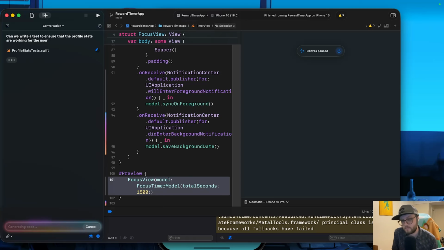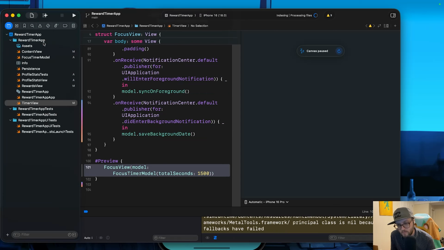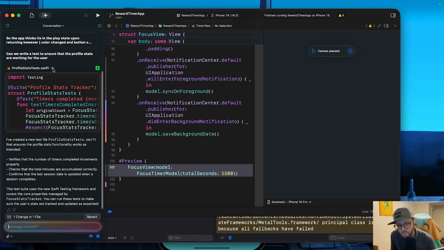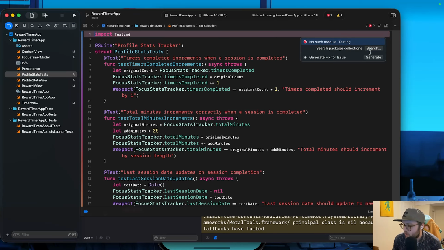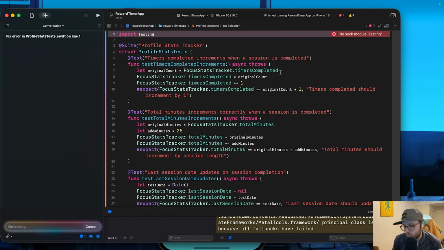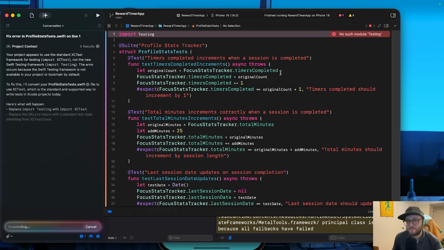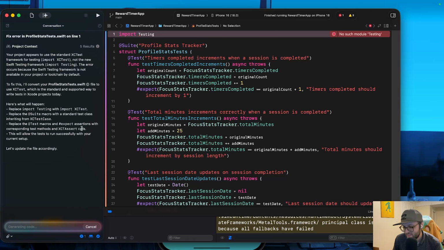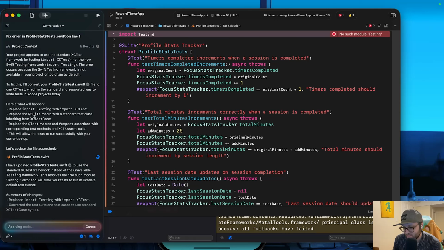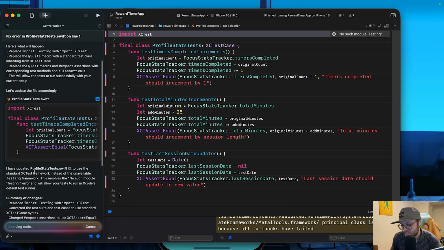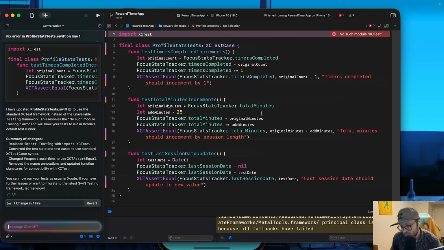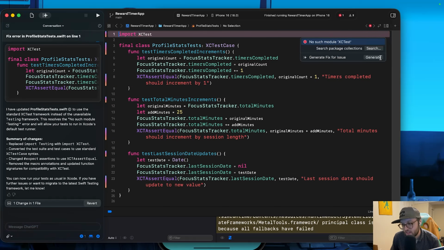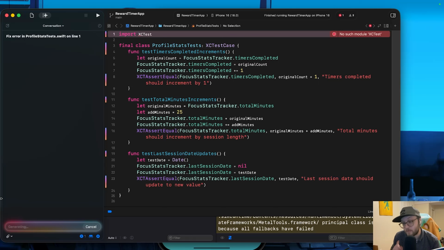Well, it understood the ask for the test right away, but then we started to experience a little bit of an interesting error. We put it just in our normal folder, so let's see if it actually knows to move it to another folder. Let's update this accordingly. Okay, I guess it'll just do it with XCTest, but no such module as XCTest. I wonder if it'll just be like, hey, make sure you have testing enabled, which we should.